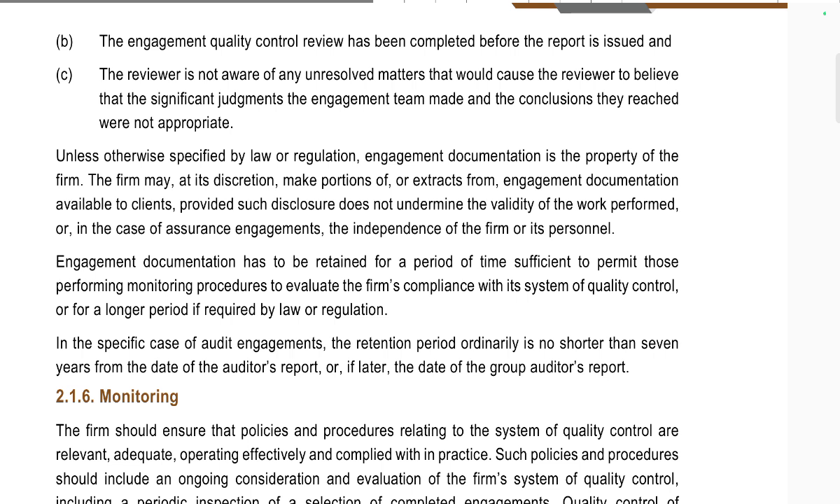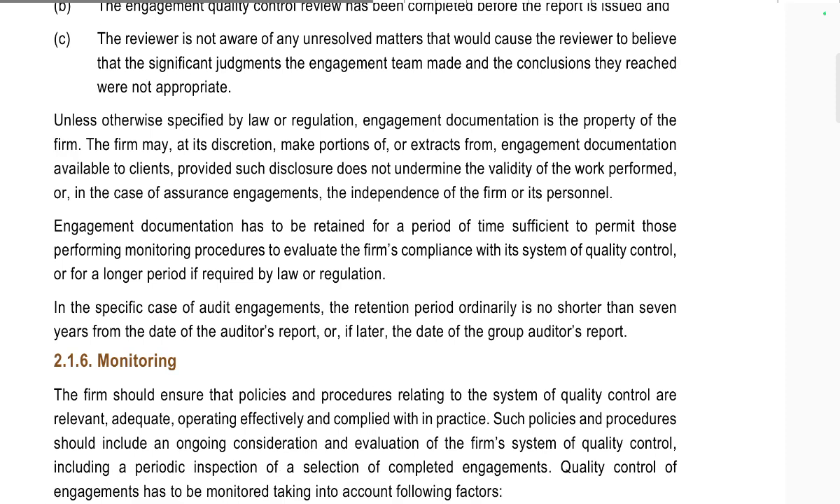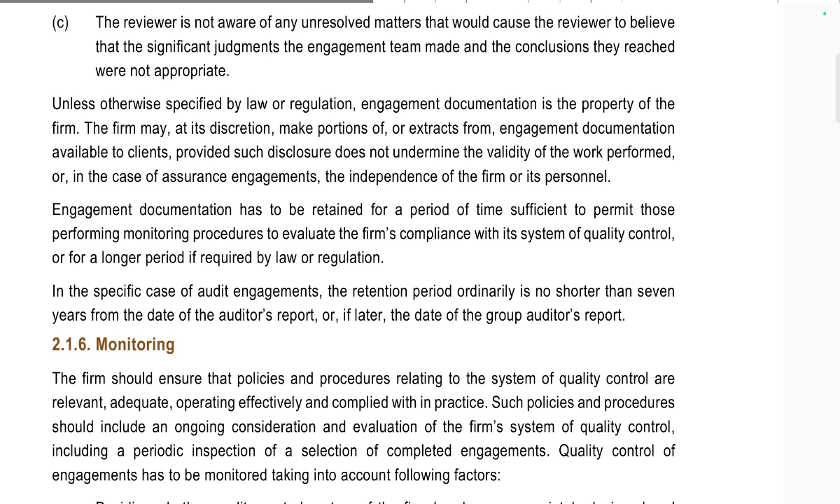The firm may, at its discretion, make portions or extracts from the engagement documentation available to the client, provided the disclosure does not undermine the value of the work performed or, in the case of assurance engagements, the independence of the firm or its personnel.